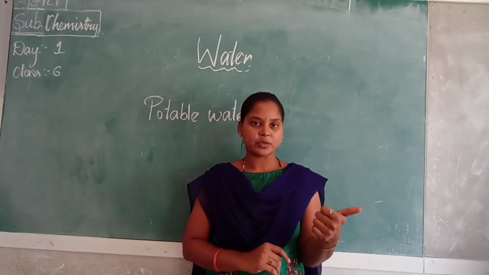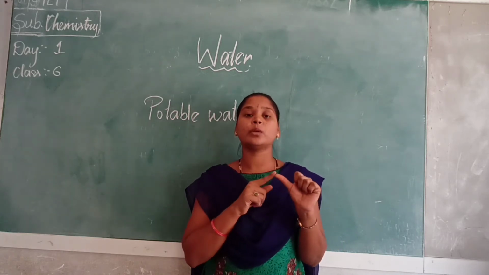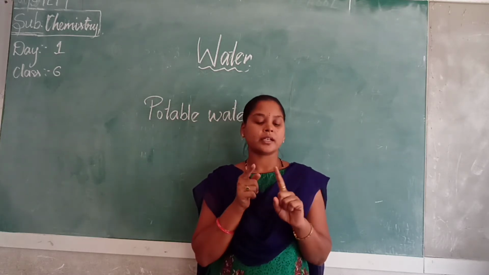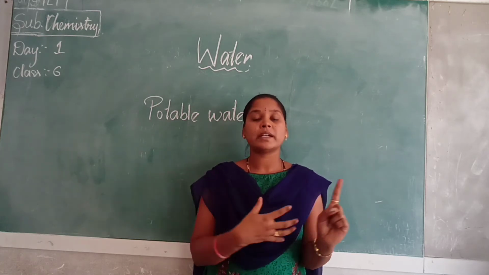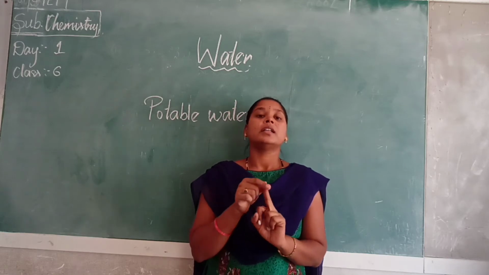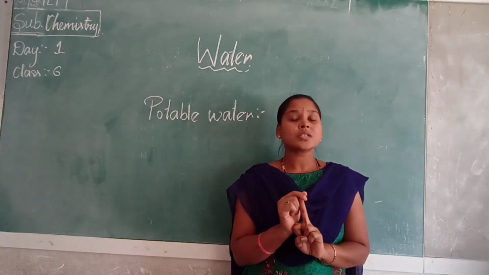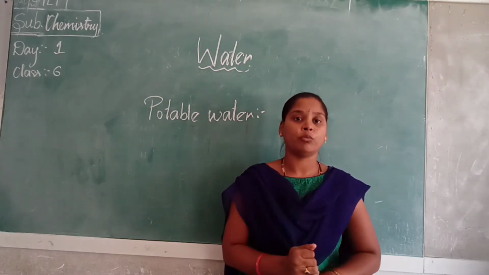Surface water means water available in the seas, rivers, lakes, ponds, all these things. Next, underground water. This water is taken by us by digging bore wells, bores, hand pumps, all those things. Next is above surface water. That means whatever water is there in the clouds and in the atmosphere in the form of water vapor is called above surface water.